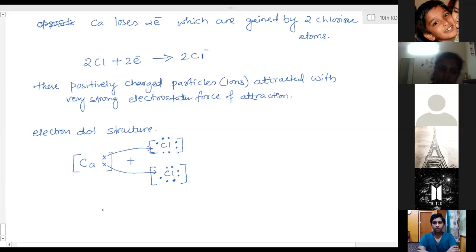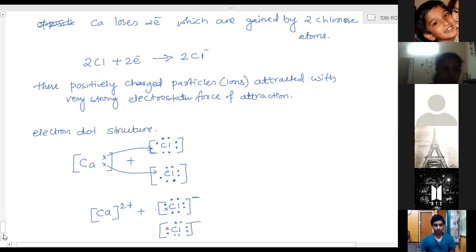So this way calcium loses 2 electrons and forms Ca2 plus. The chlorine atoms become negatively charged, because each gains 1 electron from the calcium.